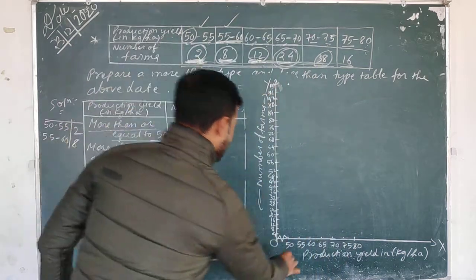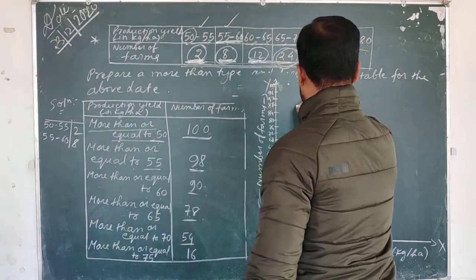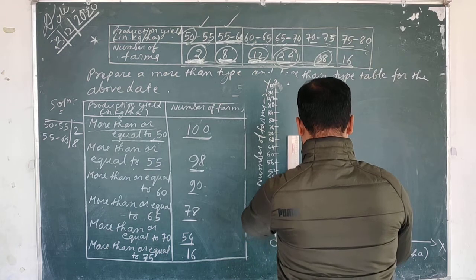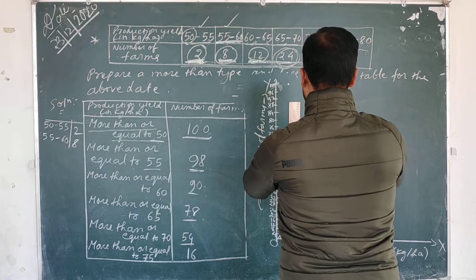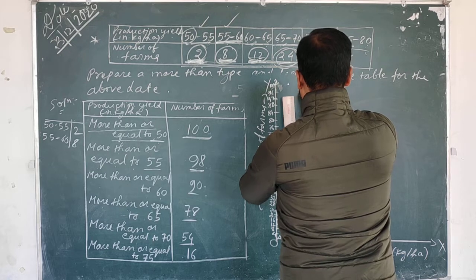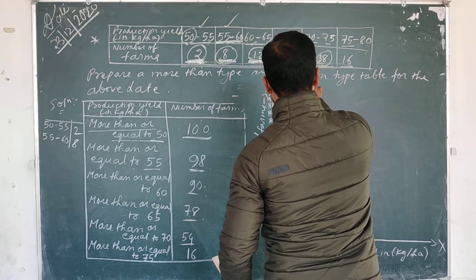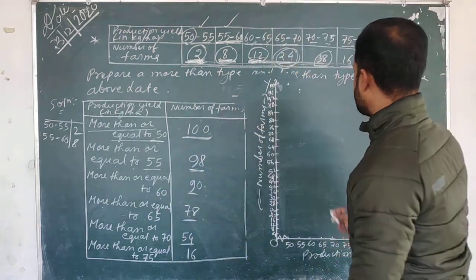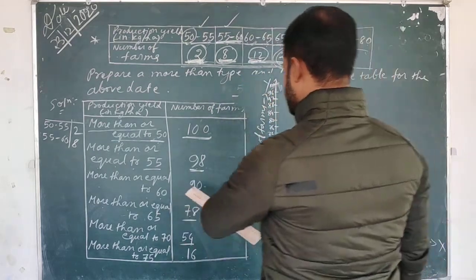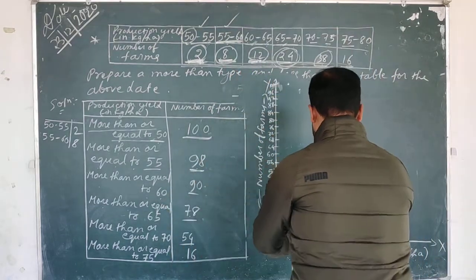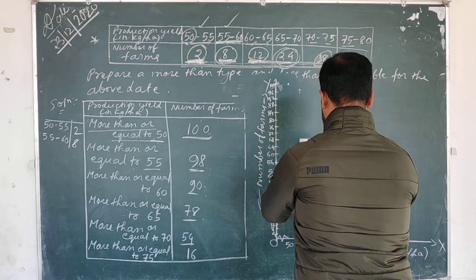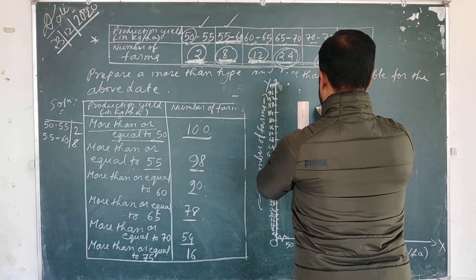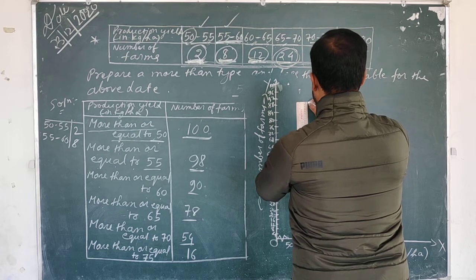Then is 55, 98. Between, after 96 you take 5 more small squares, that will become 98. Okay, so like this, and then is your 60, 90, between 88 and 92.